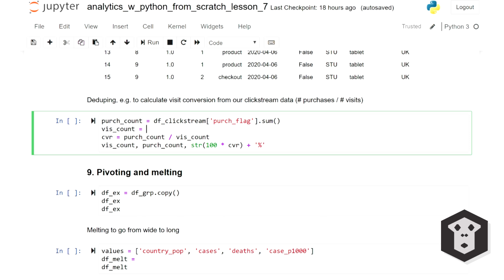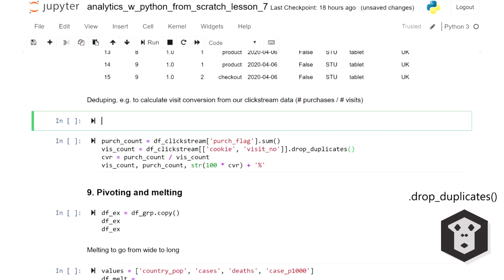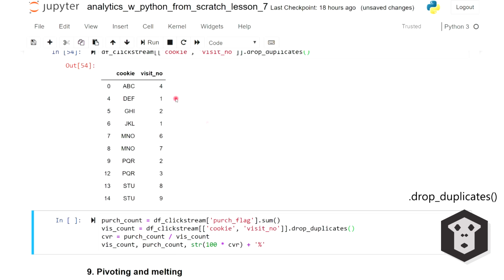The problem that we have is that each visitor can have 1 or more visits. So what we need to know is the distinct couple of values between cookie and visit number. I'm just going to select the subset of columns I'm interested in that instance, cookie and visit number. I'm going to use the method drop_duplicates. Let's see what that looks like. See, I have all the unique combinations between cookie and visit number. So this guy only has 1 visit, 1 visit, 1 visit, 1 visit. This guy has 2 visits, this guy 2, and this guy 2.